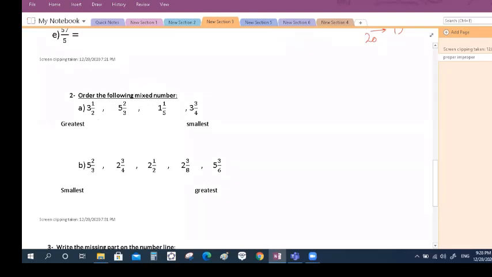How to order the following mixed numbers from the greatest to the smallest. First, when I compare, I have to look at the whole number first. For example, here Dima, here Dareen, here Lina, and here Karma.